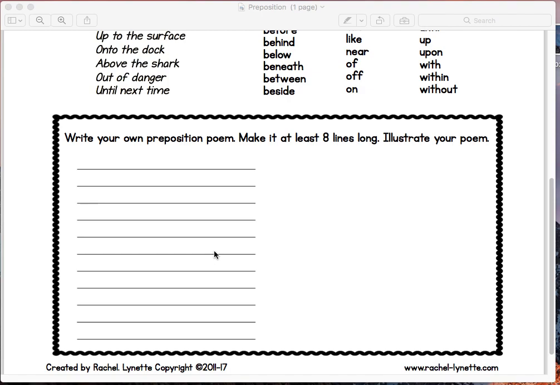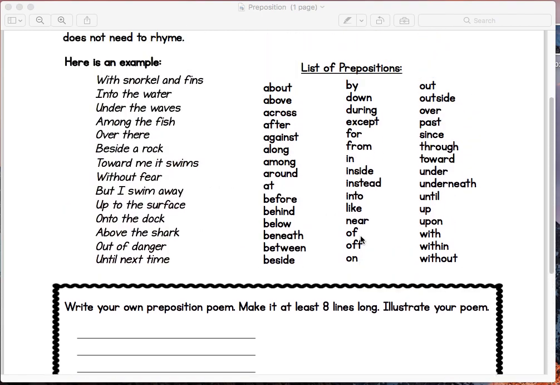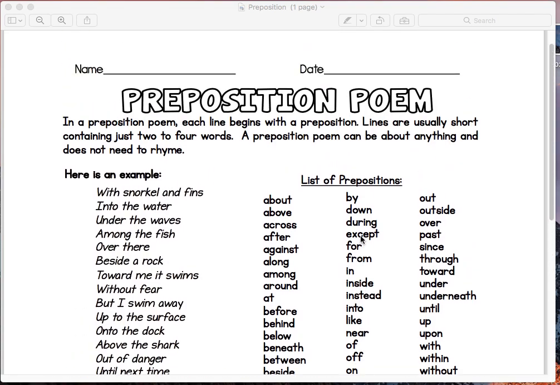And always remember to copy it very neatly if you want to use this page that I'm providing, or onto another page. You can also type it. I know a lot of you have begun typing, and that's awesome as well. You can illustrate it by hand, or you could do a digital illustration as well, whatever you like. And then when you're done, you're going to put this with your other poems in your pandemic poem booklet.